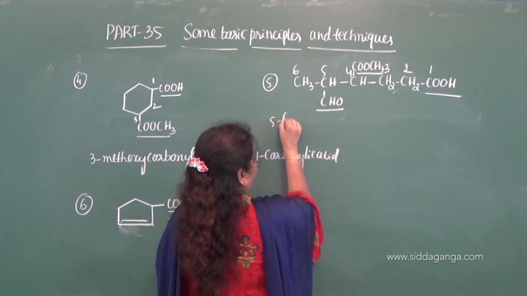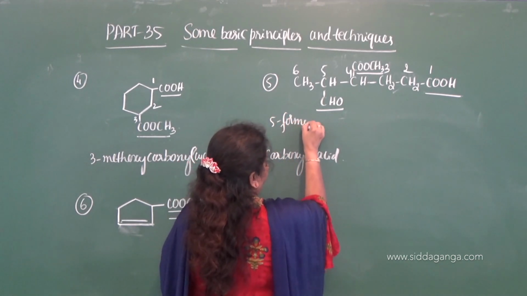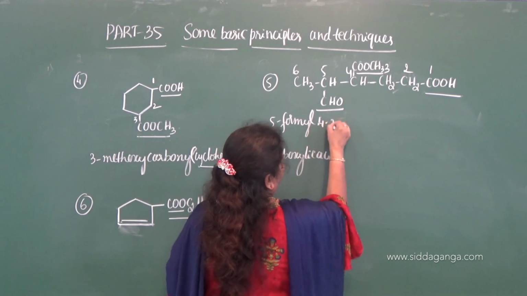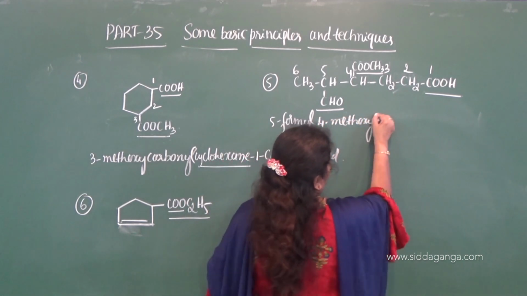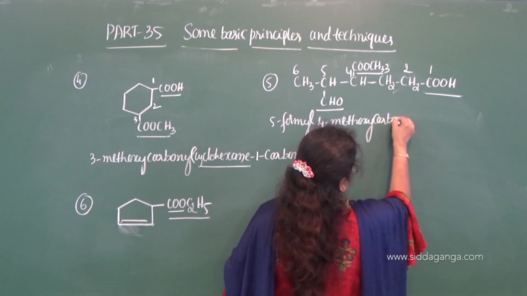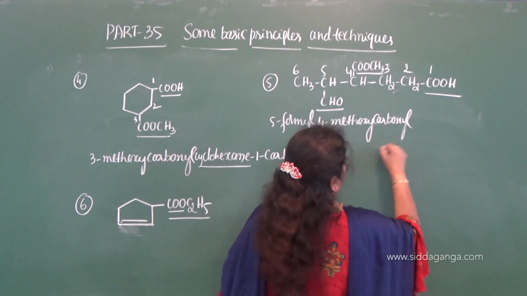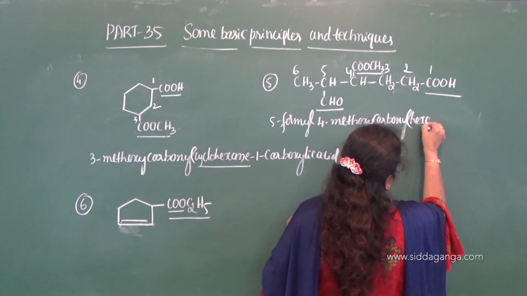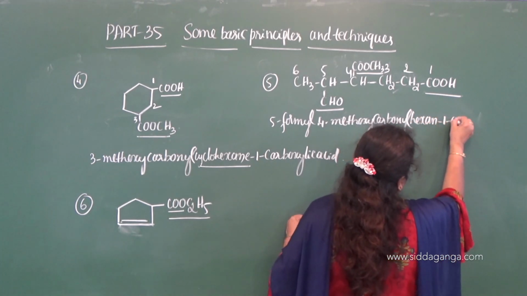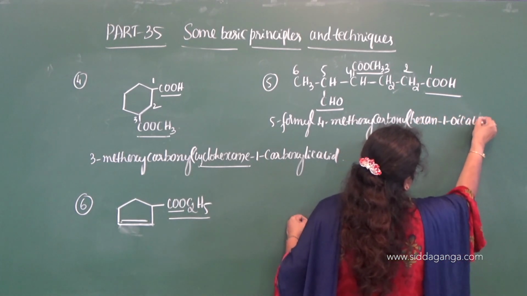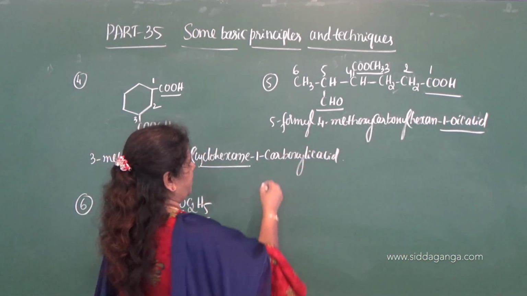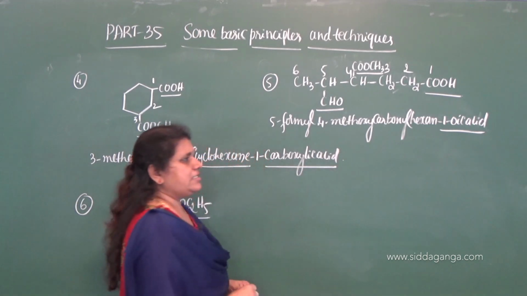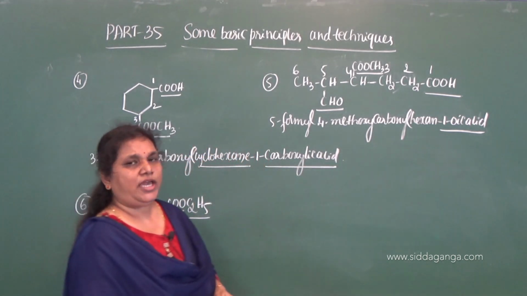So 5-formyl, 4-methoxycarbonyl, hexane-1-oic acid. See here, the common secondary suffix, and here the special secondary suffix, 1-oic acid.